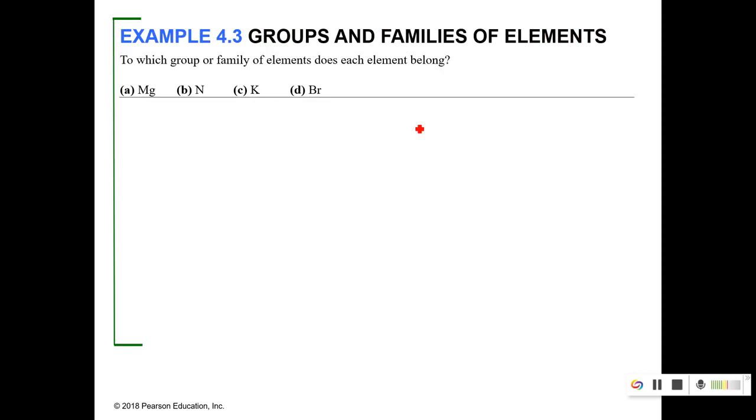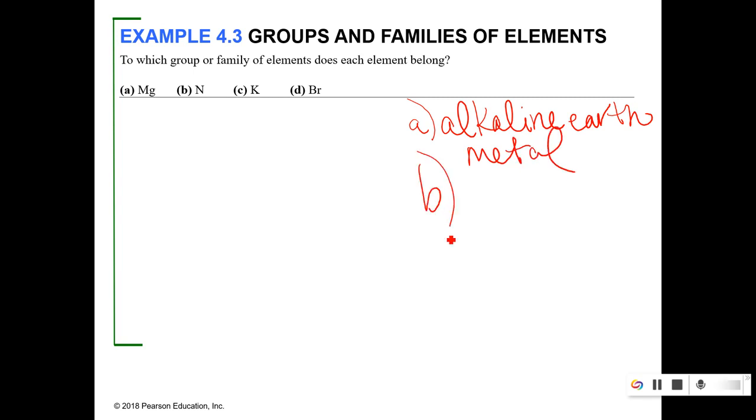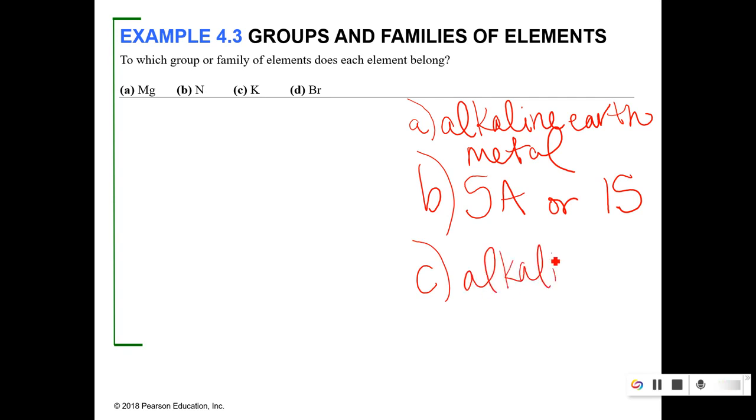All right, so families. So A, we've got an alkaline earth metal. B, nitrogen is just belonging to group 5A or 15. That group doesn't have a name that we learn. Okay, K, or potassium, is an alkali metal.